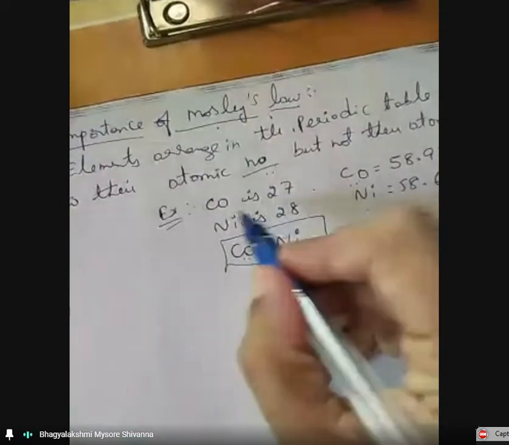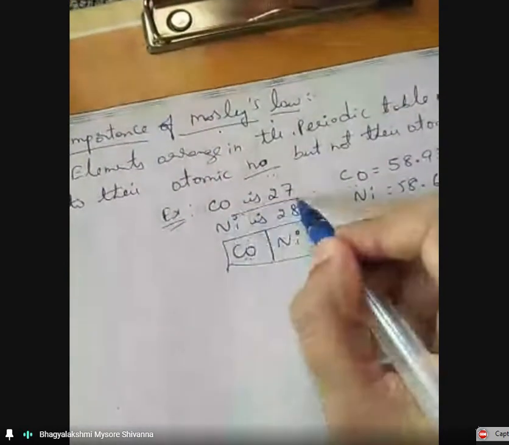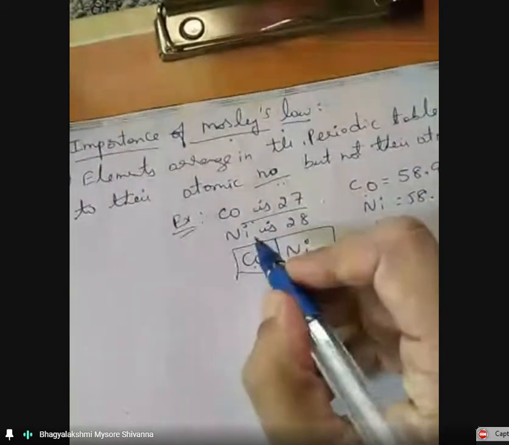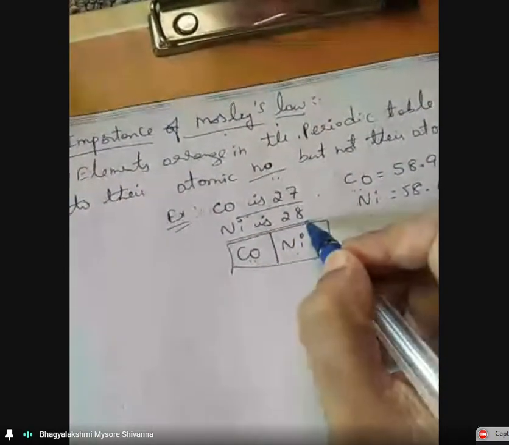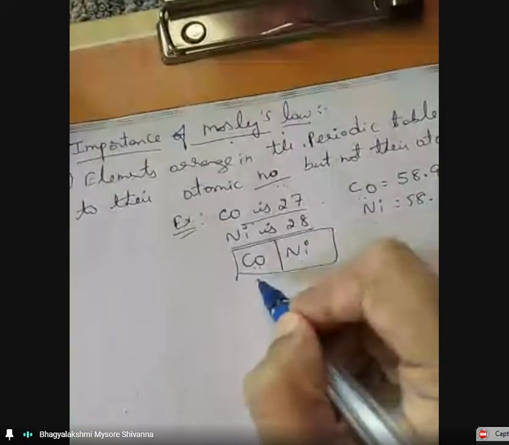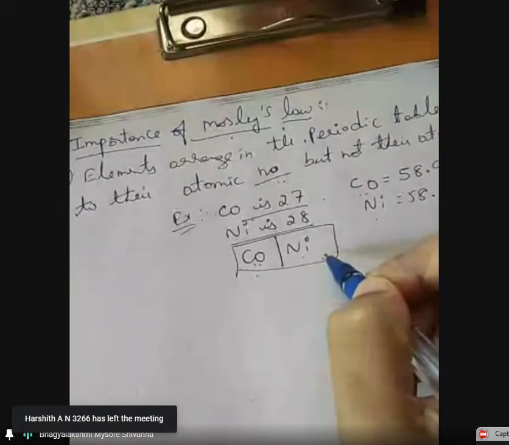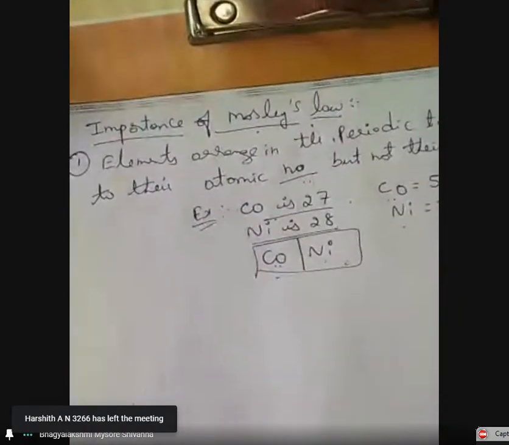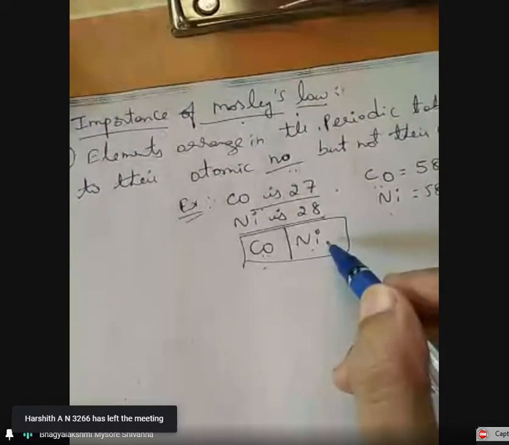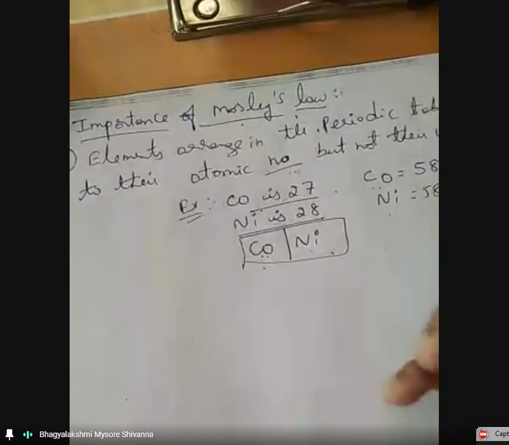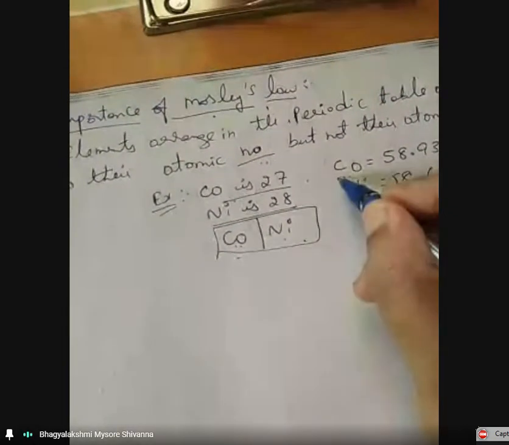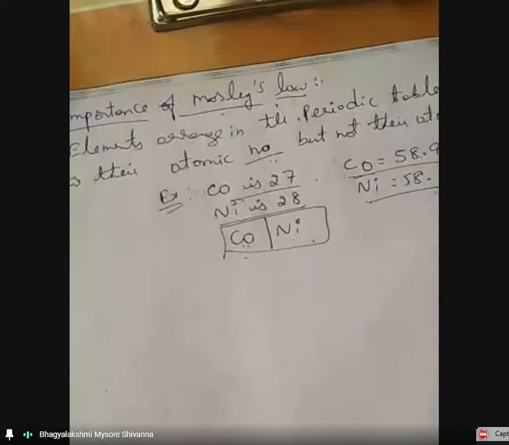But we know that the atomic number of cobalt is 27 and the atomic number of nickel is 28. The elements are arranged in the periodic table according to their atomic number, but not their atomic weight. If we consider the atomic weight, there is a difference.